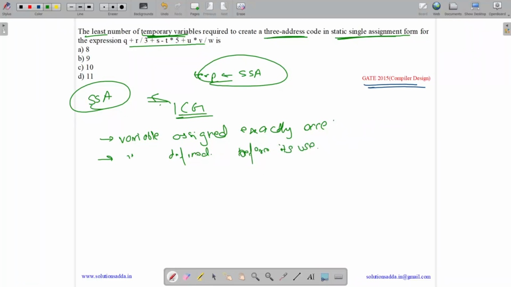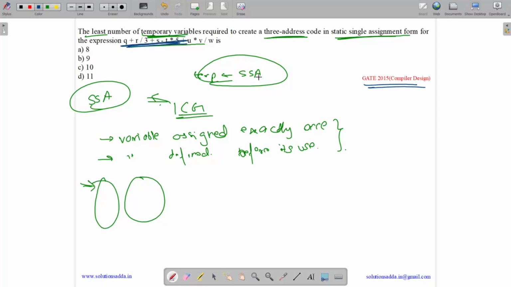And the existing variables are split into 2 versions of the new variables. So we will be needing a temporary variable for storing the result of each binary operation. As in static single assignment form, the variables cannot be repeated in LHS. So we have RHS and LHS. So LHS will have all distinct variables. So how will we go ahead with this?